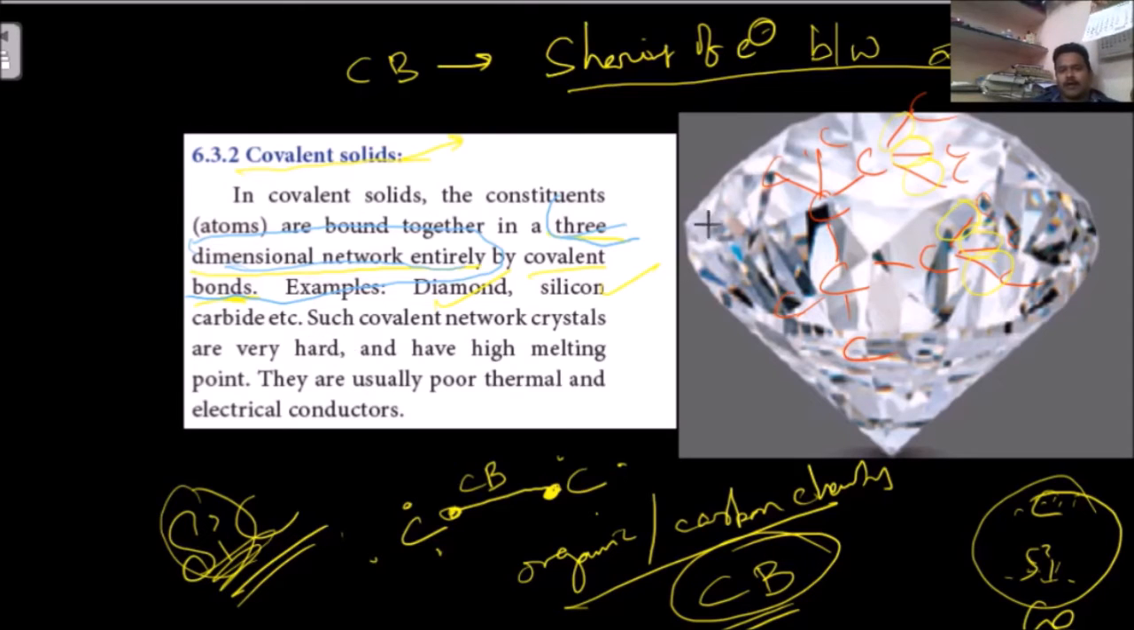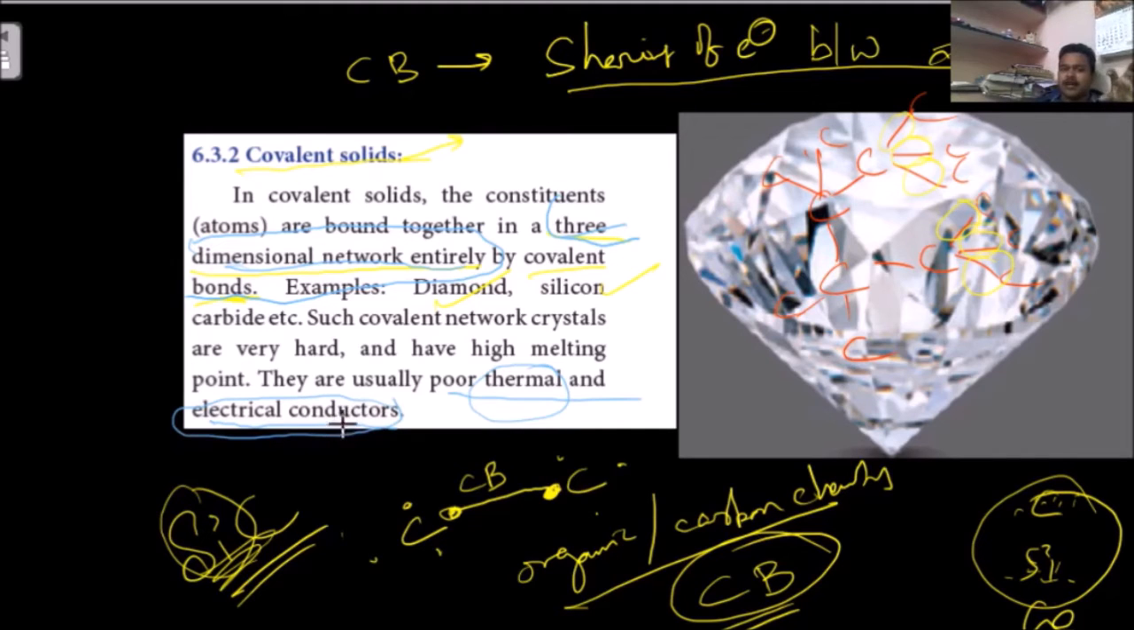They are also hard. Why? Our diamond is also hard. They have high melting points. They are usually poor thermal and electrical conductors. They cannot conduct heat very fast, and electricity also cannot pass through these. Through diamond it is not going to pass.